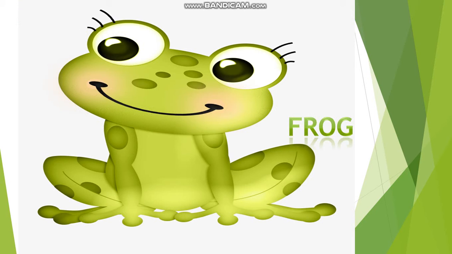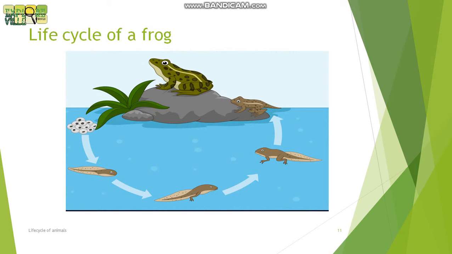Now we will discuss the life cycle of a frog. So as you all know, frogs live near ponds, जहाँ पे भी ponds होते हैं, थोड़ा पानी होता है, वहाँ पे frogs होते हैं. They live on land, वो land पे भी रहते हैं, and often go into the water, और water के अंदर भी. Frogs have babies by laying eggs in the water. As you see in this picture, frogs lay eggs in the water. Okay.